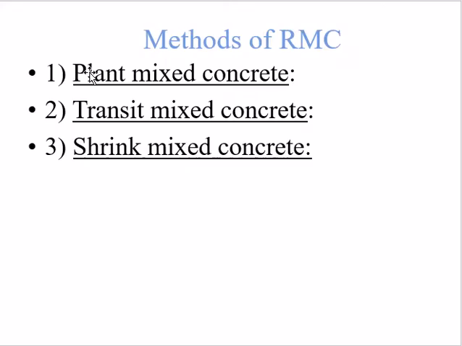In that, some methods are there, the methods of ready mix concrete. These are the three methods: plant mix concrete, transit mix concrete, and shrink mix concrete. So what is plant mix concrete? In plant mix concrete, concrete is mixed in a central batching plant. Then it is transported to the site in an agitator truck, the drum of which revolves continuously around its central axis at a speed of 2 to 6 revolutions per minute depending on the requirement. So this is the plant mix concrete. Then the second type is the transit mix concrete.